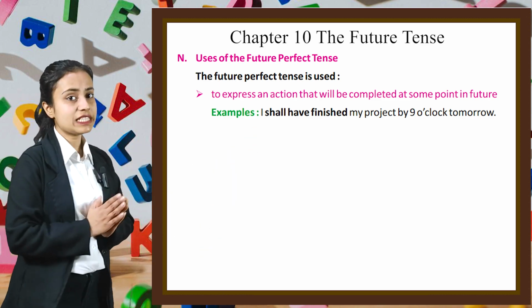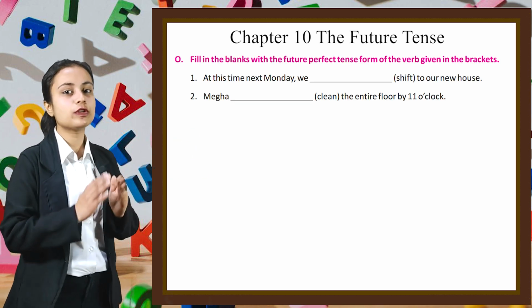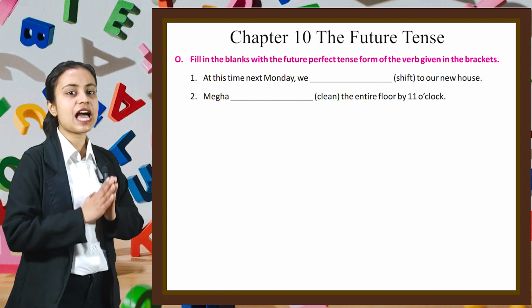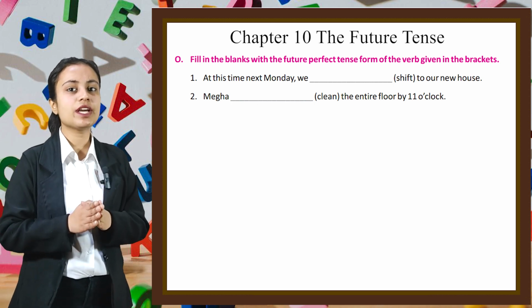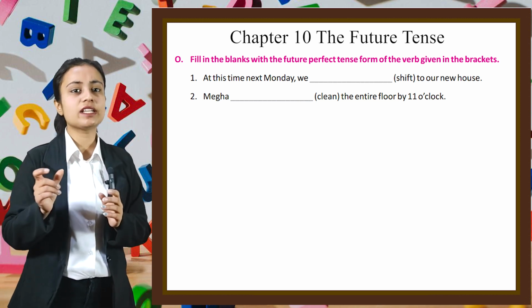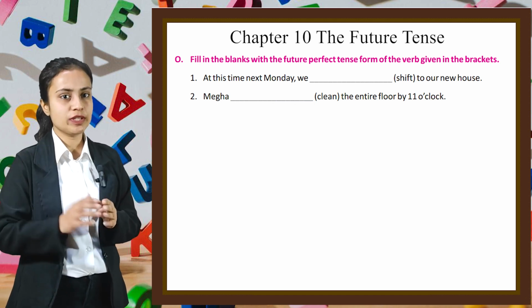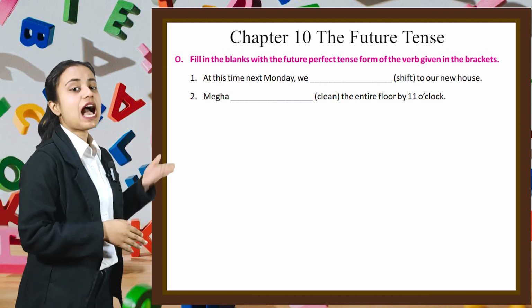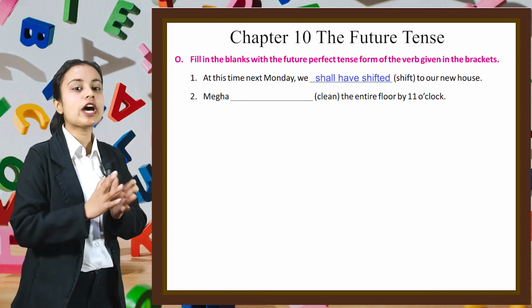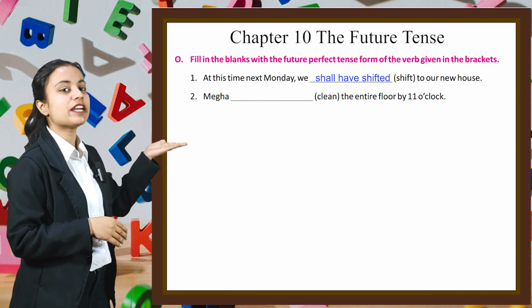Now using these concepts, let's do some questions. Here we have to fill in the blanks with the future perfect tense form of the verb given in the brackets. The first question says, at this time, next Monday, we dash to our new house. The verb given in the bracket is shift. So we will write the future perfect tense form of shift. So our statement will be, at this time next Monday, we shall have shifted to our new house. In a similar way, you have to do the second part of this exercise by yourself.